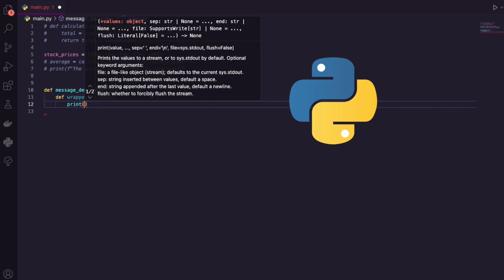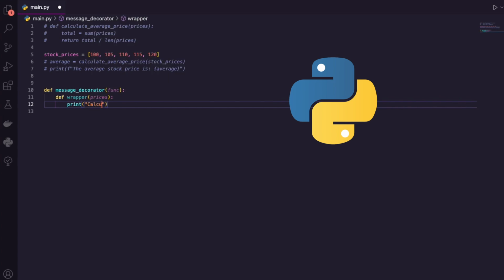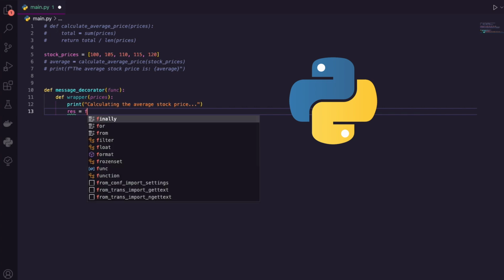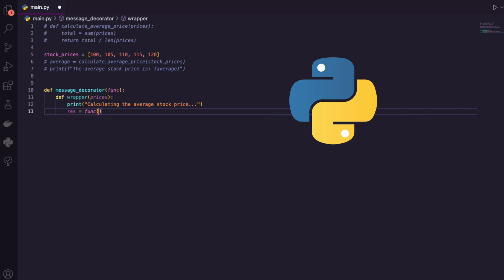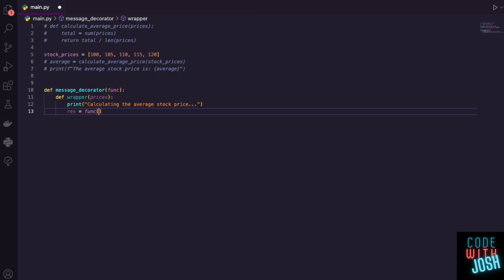Initially, I'm going to print off some stuff, and I could say something like calculating the average stock price. It's doing something. And then I want to call my function, because my function's going to return something. It's returning to me the average. I'm going to store that in a variable, res, calling my function, which is now called func, but that's really the average function.